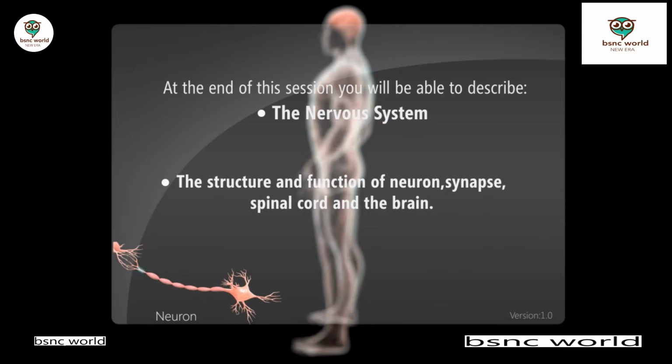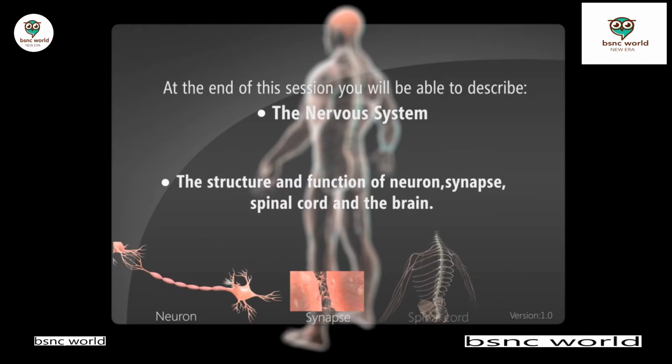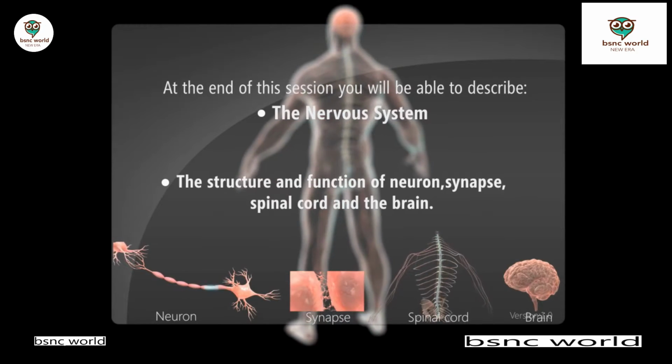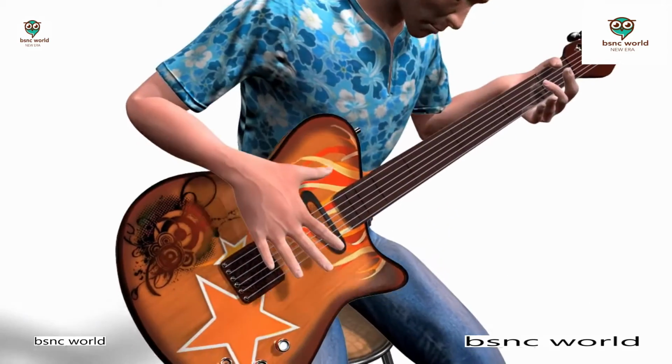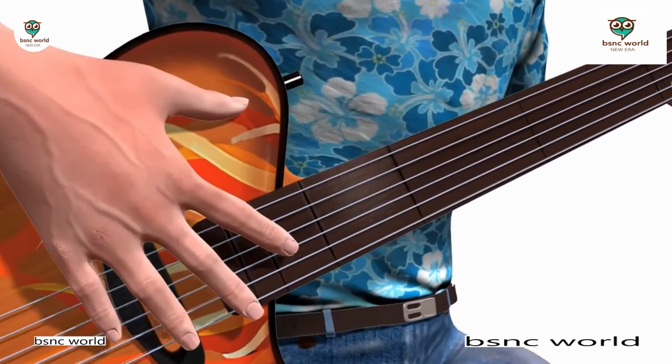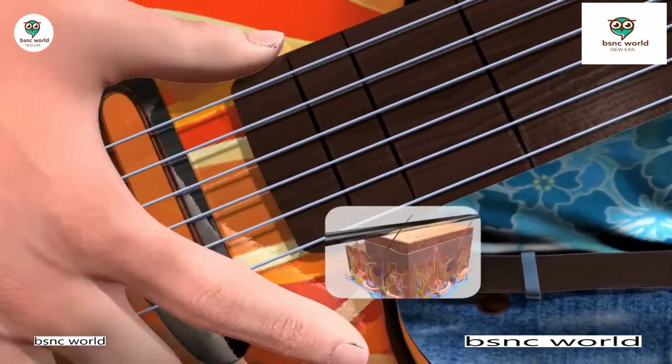The structure and functions of neuron, synapse, spinal cord and the brain. Let's take an example of touch and see how these impulses reach the brain for interpretation.